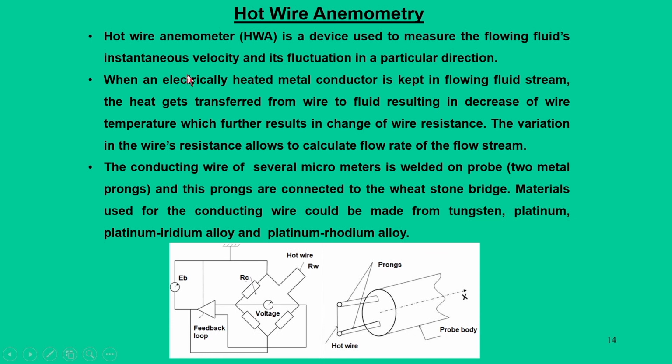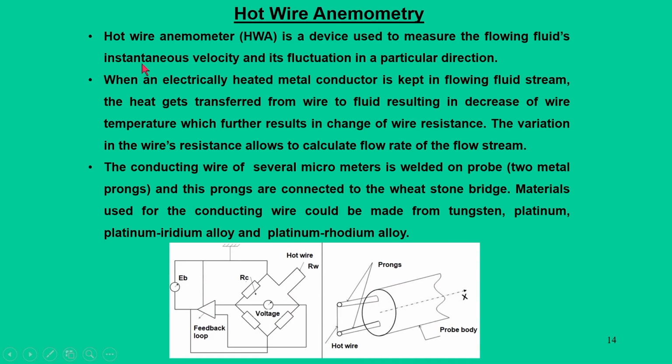The next important aspect is hot wire anemometry. Hot wire anemometry is a very classical technique for measuring the velocity in a wind tunnel environment. It is a device to measure the fluid's velocity, or in fact, the instantaneous velocity, and it is good for measuring the fluctuating part as well.